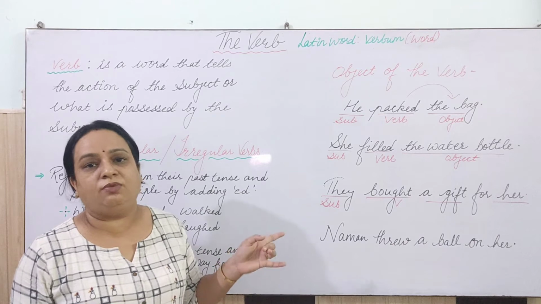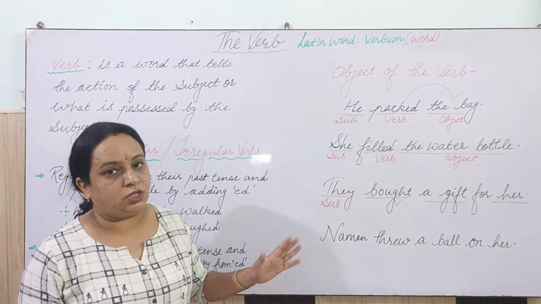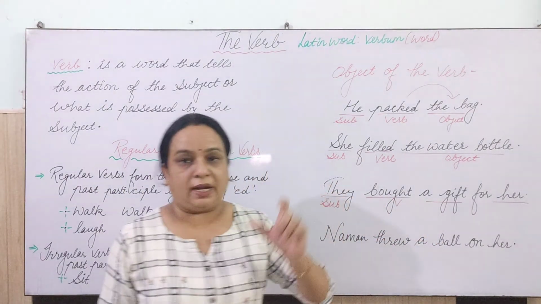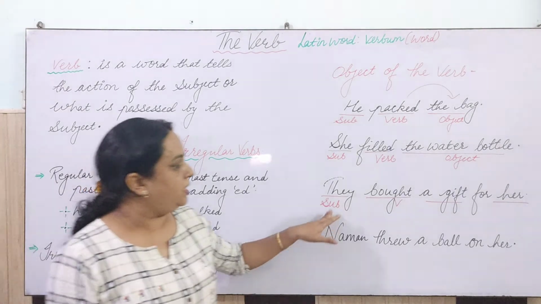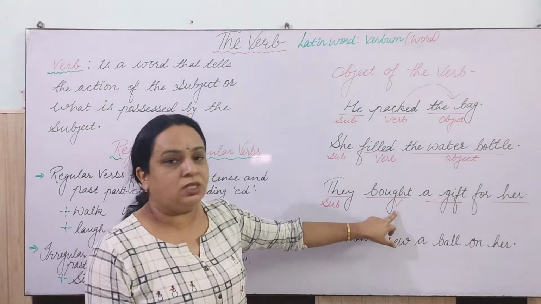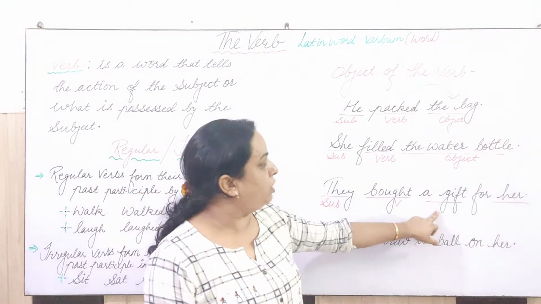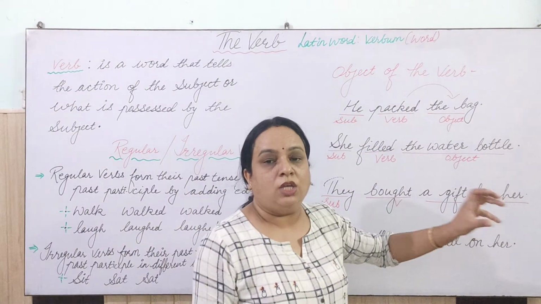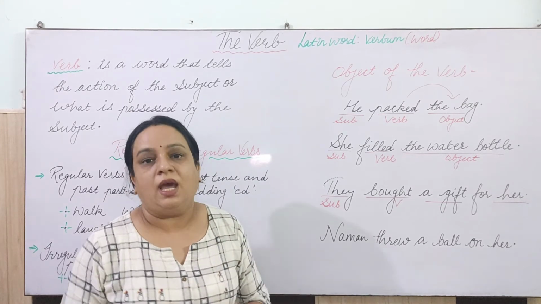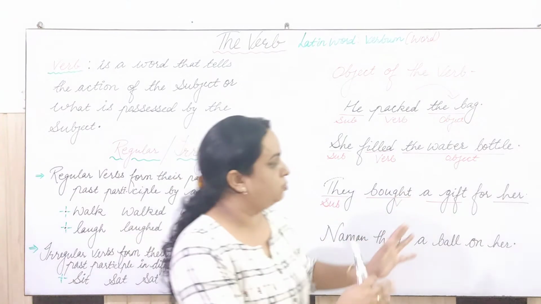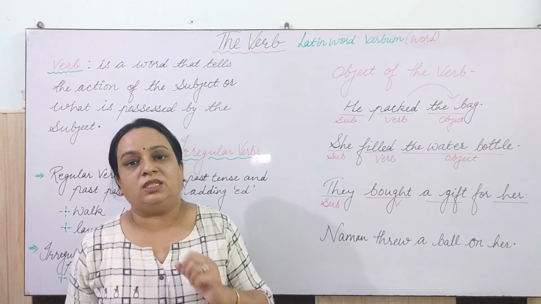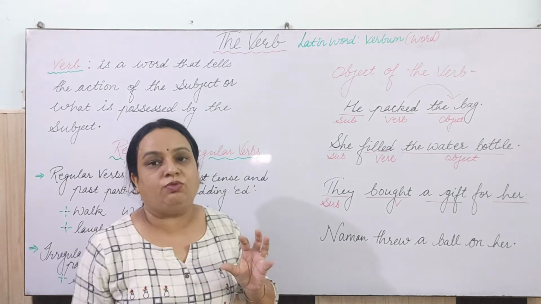If by chance you have missed the video where I explained the object, please watch that video carefully, that is very important. Here I will tell you in short what direct objects and indirect objects are. See, in this sentence, they bought a gift for her. So what is the verb? Verb is bought, right? A gift is there and her is there. One thing is referring to a person, the second part of the sentence, for her, is referring to the person, or you can say the receiver, and the object which he is receiving.